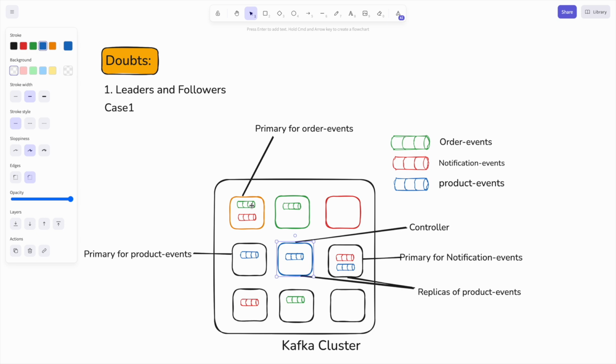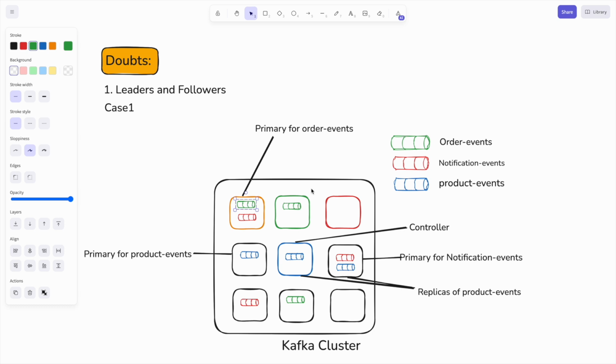One could be the leader, and the others could be followers. For the green one, the order events, if the replication factor is 3, there are 3 instances of the same topic, distributed among 3 brokers. So this topic would be replicated across 3 brokers.